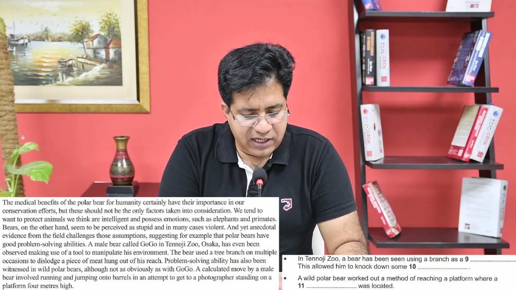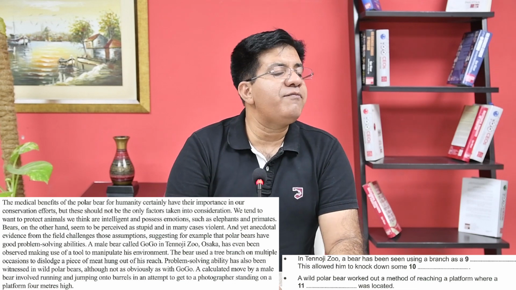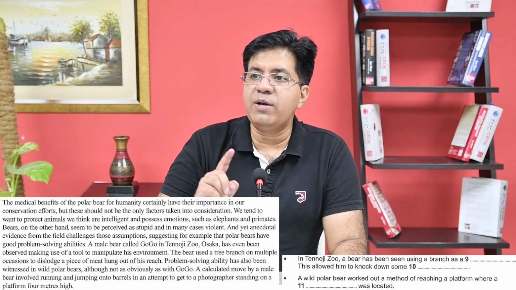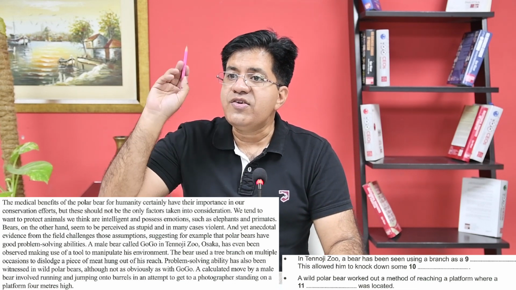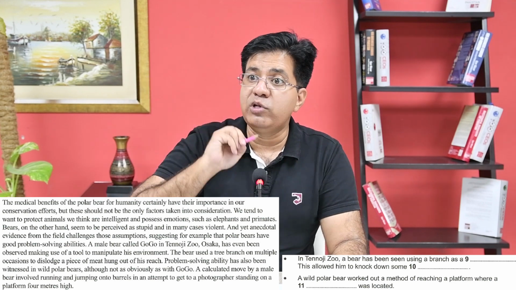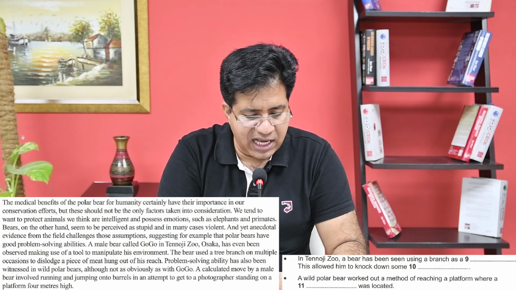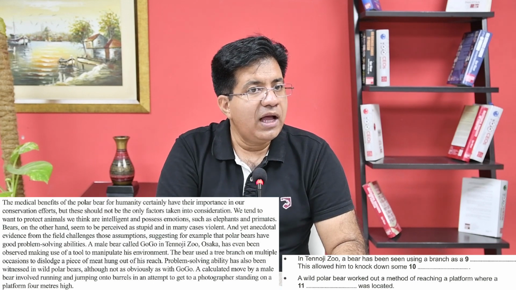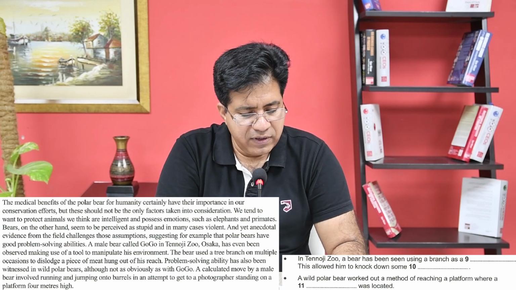Last line, you find the word platform. So I'm reading it. Okay, whenever you find the clue word, look here, important point. Whenever you find the clue word, read that line from the last full stop. Okay, so where is the last full stop? "A calculated..." I'm reading it from there. Same paragraph, third last line.